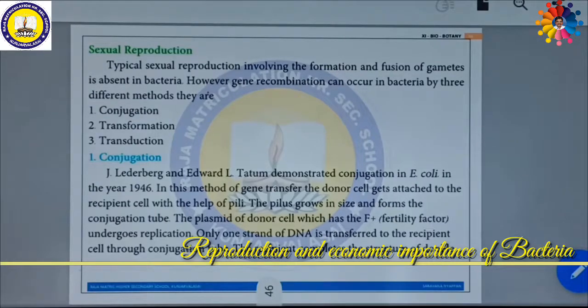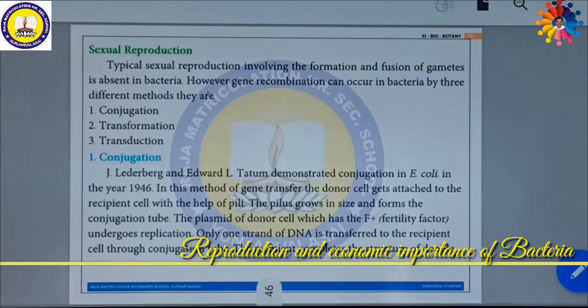So typical sexual reproduction involving the formation and fusion of gametes is totally absent in bacteria. However, gene recombination can occur in bacteria by three different methods called conjugation, transformation, transduction.